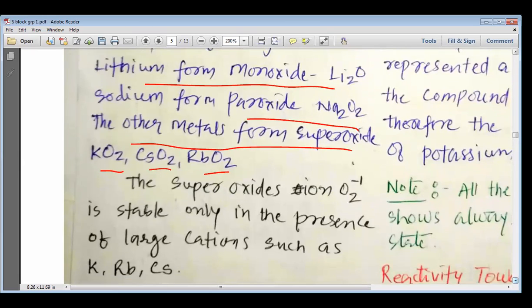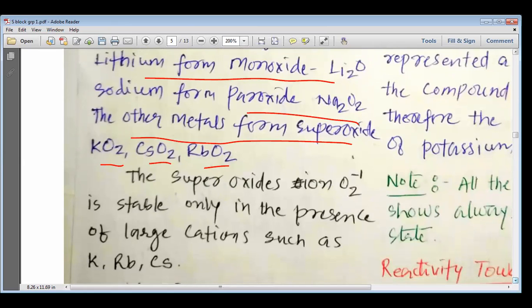In the chapter on redox reactions, my dear students, we have seen that oxygen can be found in three different oxidation states. One is O2-, which is known as the oxide. Another is O2 2-, which is known as the peroxide. And the third is O2-, which is known as the superoxide.